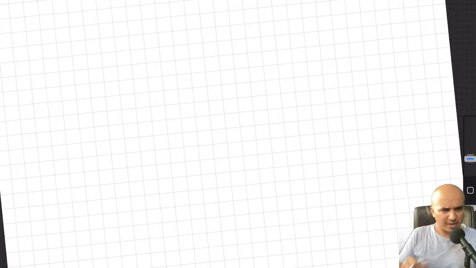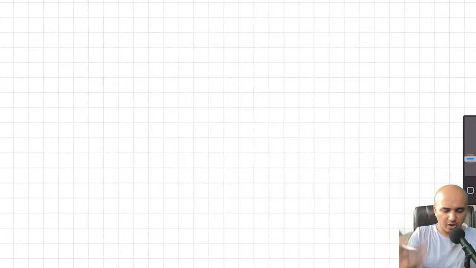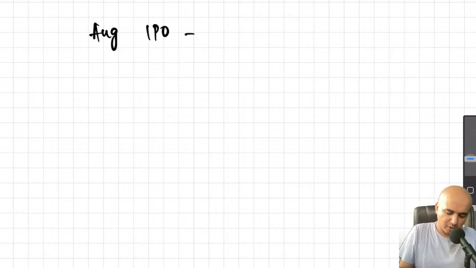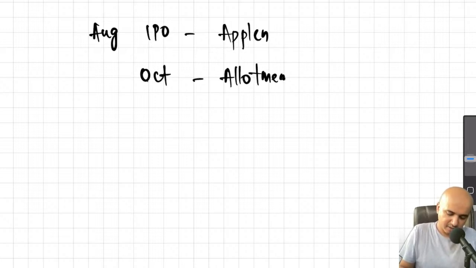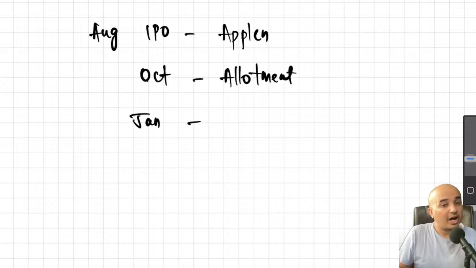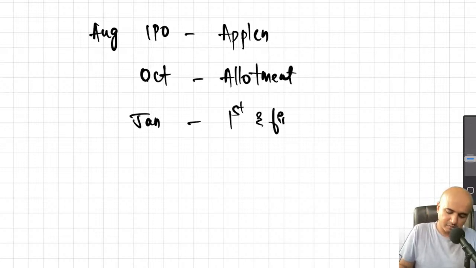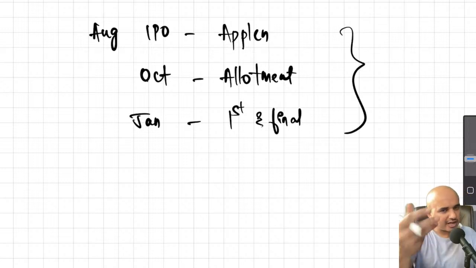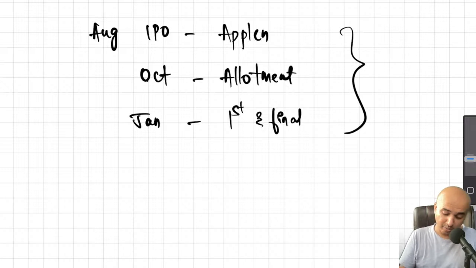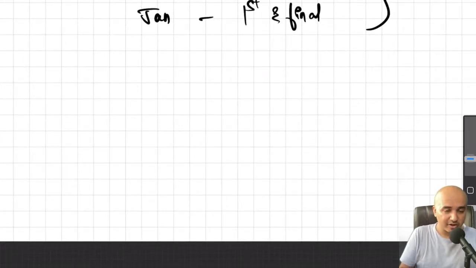Now, once again, you'll pass the same set of entries. That is, first call amount due, meaning after 2 more months. Let's say in August, you issued the IPO and only application money was received. In October, you requested them to pay the allotment. They paid. Sometime in January, you asked them to pay the first and final call. As and when you require money, you will ask them to make the payment, and they will make the payment. Now, we are asking them to pay the first and final call. Once again, first and final call due.